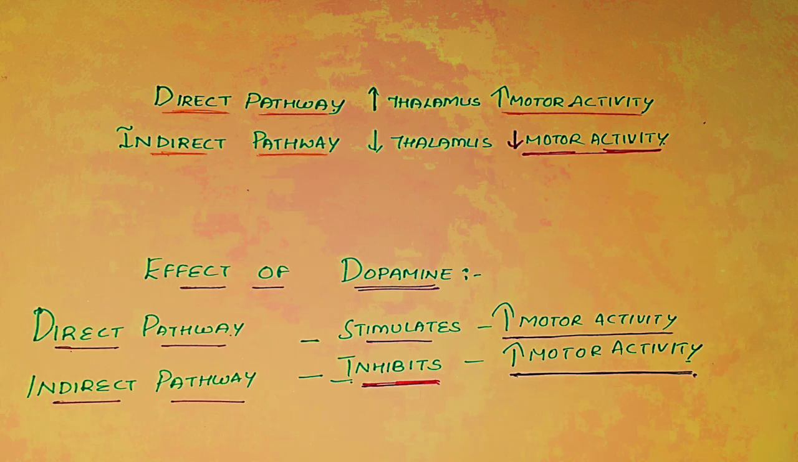The main function of dopamine is to facilitate the movement through direct pathway and also through indirect pathway. Direct pathway turns up the motor activity, indirect pathway turns down the motor activity, and this action of indirect pathway to turn down the motor activity is reversed. That is, the motor activity is turned up by indirect pathway under the influence of dopamine.